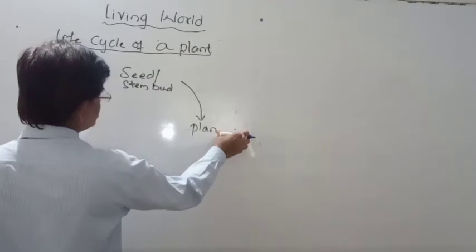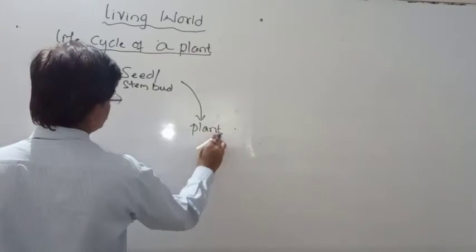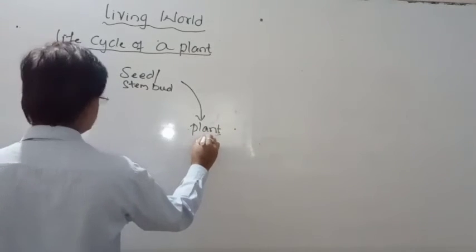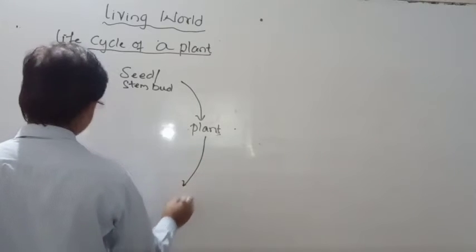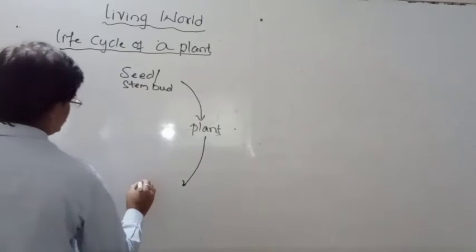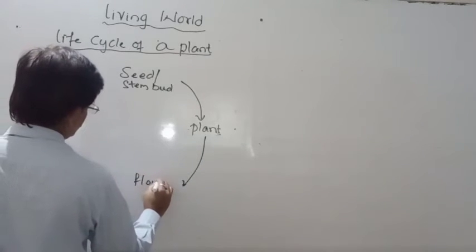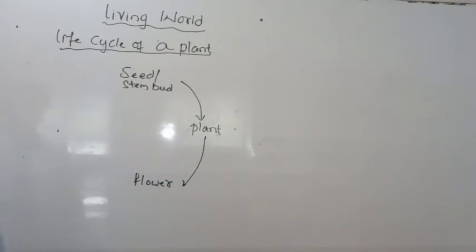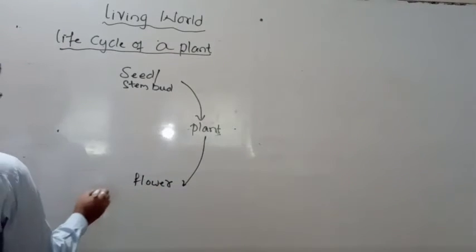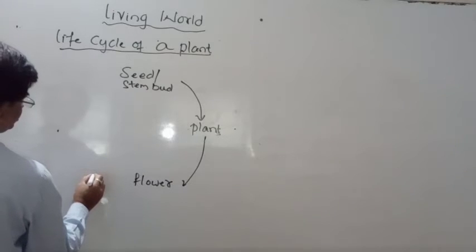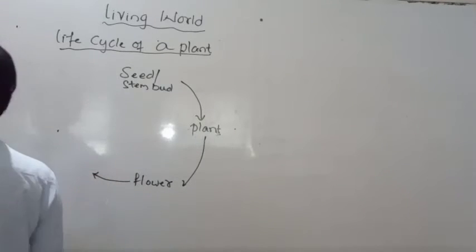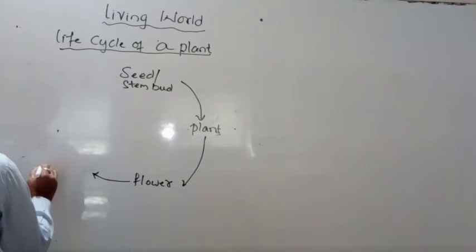Next stage is, flower is grown. Flower. To the flower, unripened fruits.